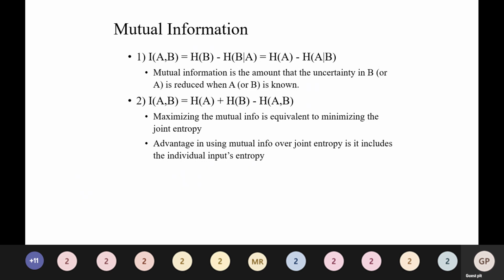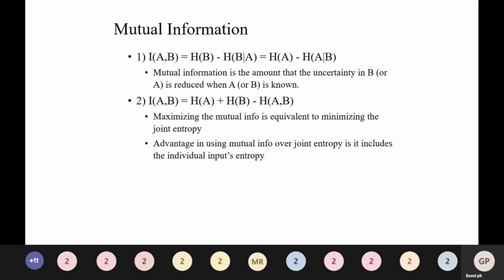So mutual information. I of A comma B is equal to H of B minus H of B by A. Given A, what is B?